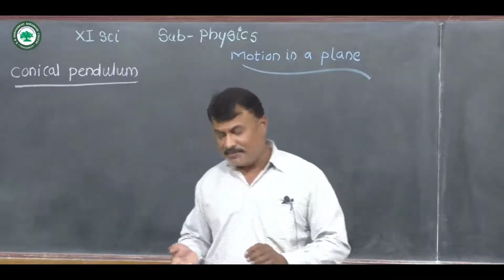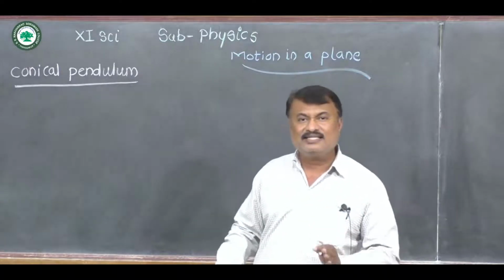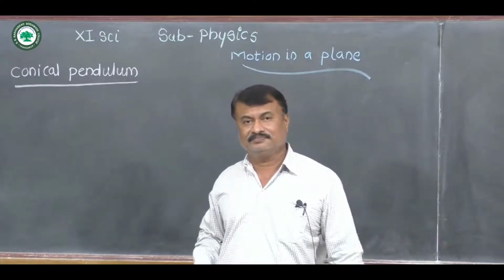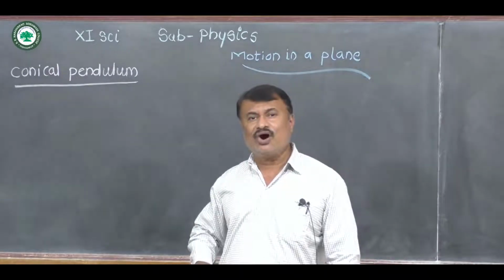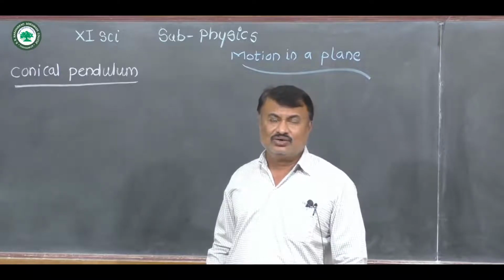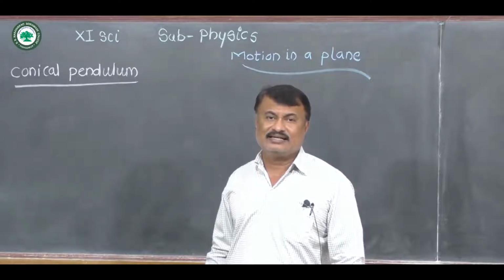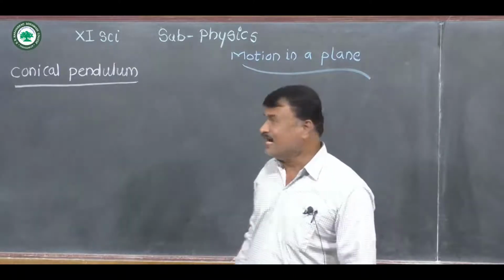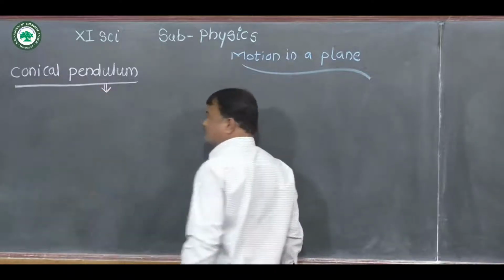So simply remember again, what is a conical pendulum? A conical pendulum is a simple pendulum in which the bob revolves along a horizontal circle with constant speed, and the string describes a cone. That's why such a pendulum is called a conical pendulum.